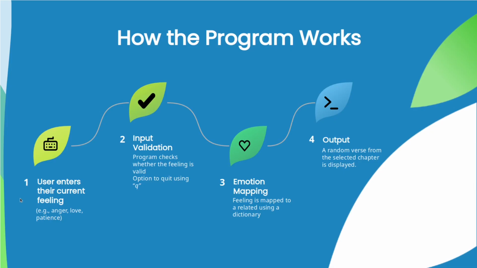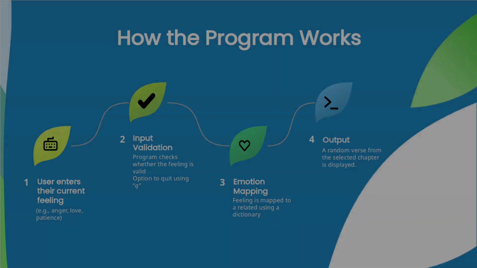How the program works: the program takes the user input and then it validates it. It maps to a feeling using a dictionary and displays a random Kural verse from the relevant chapter. That's it. Now I will demonstrate the program.